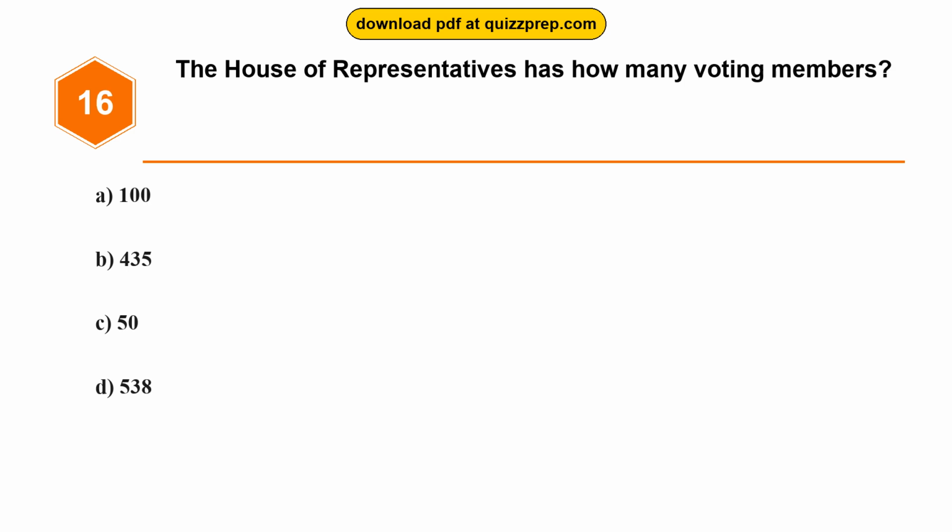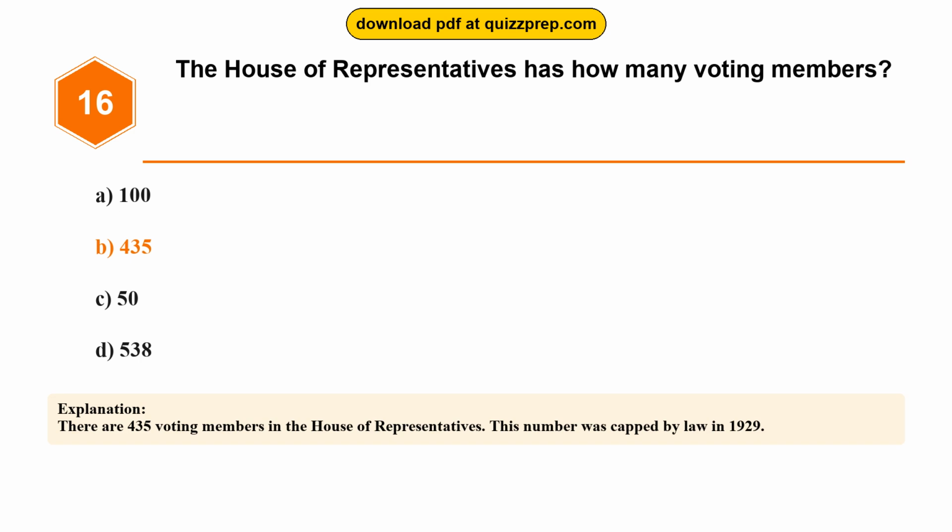Question 16. The House of Representatives has how many voting members? Option A, 100. Option B, 435. Option C, 50. Option D, 538. The correct answer is option B, 435. There are 435 voting members in the House of Representatives. This number was capped by law in 1929.